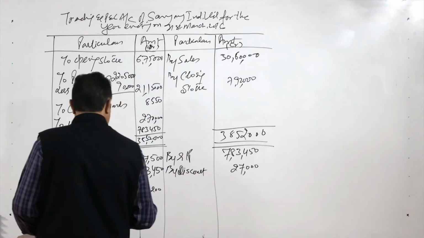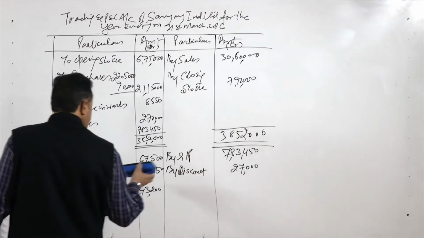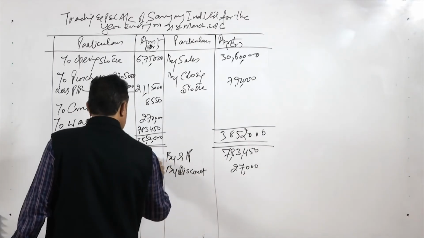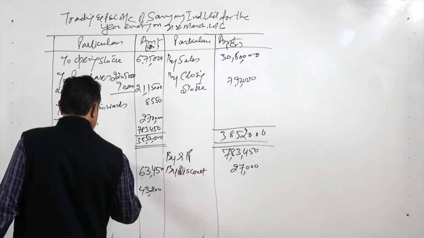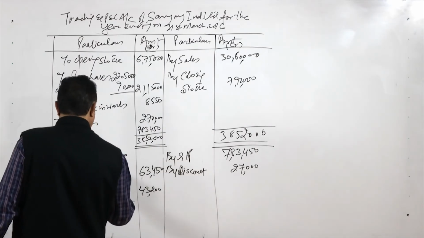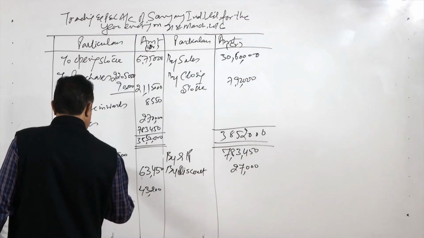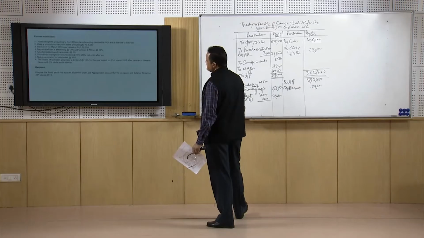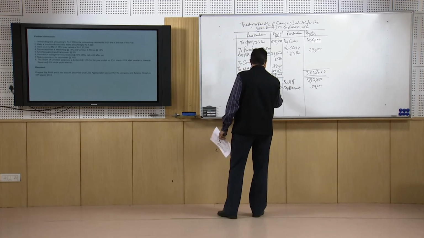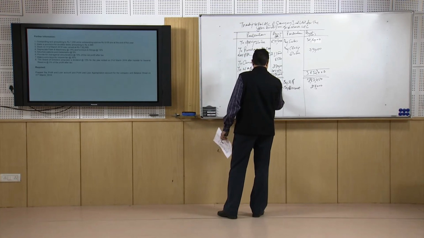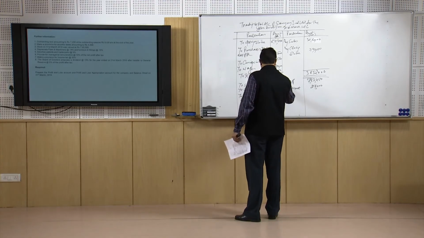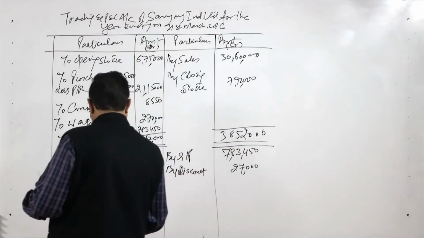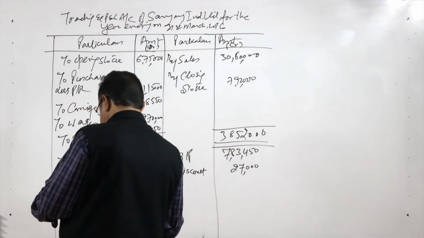Same is the case with the salaries: 67,500 add outstanding salaries of 8,100, so it is 75,600 is the salaries balance.